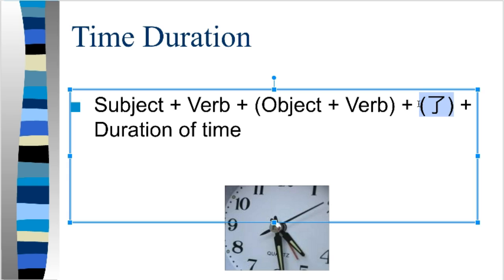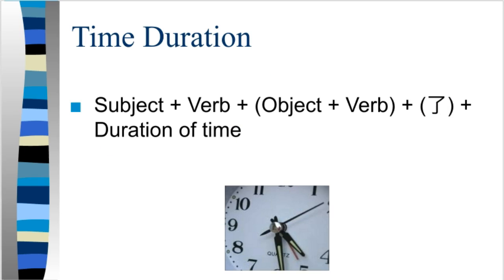This is something we'll talk about in future levels, like if you want to ask about the duration of time up to the present or the duration of time in the past, etc. Just remember, if it's a habitual action, like 你每天练习英文练习多长时间, you don't need to use the le because it's not a completed action. If it is a completed action, like yesterday, how long did you practice English? 你昨天练习英文练习了多长时间? And then you would say 我昨天练习英文练习了1个钟头2个钟头 etc.